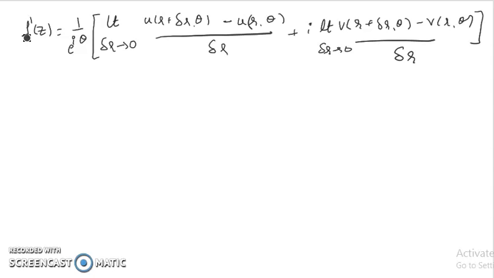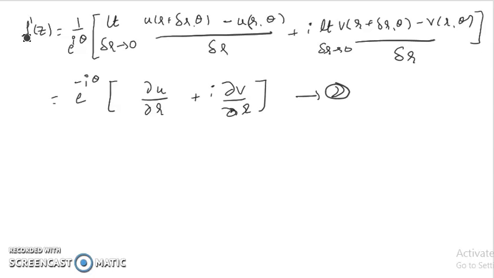Again, by the definition of partial derivative, we can write this as e to the power minus i theta into bracket do u over do r plus i into do v over do r. Let me consider this as equation 2.